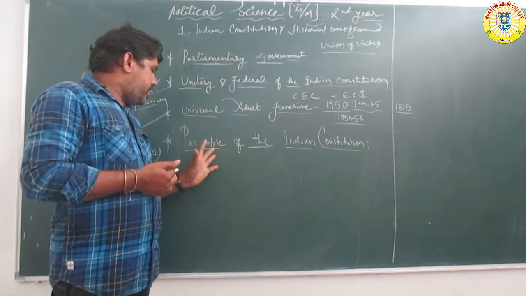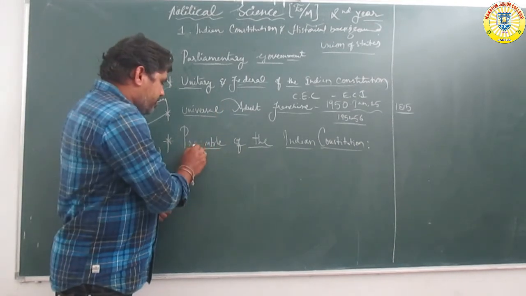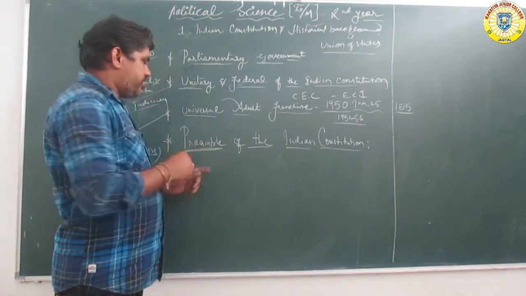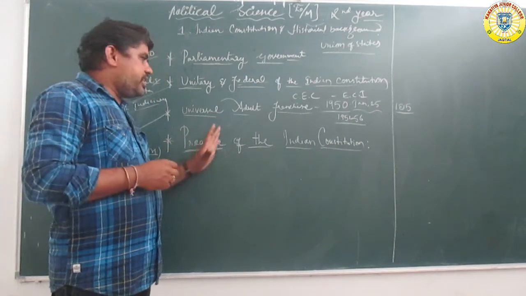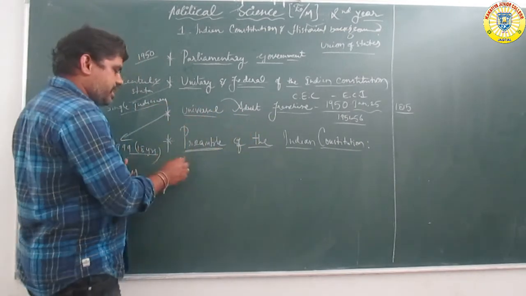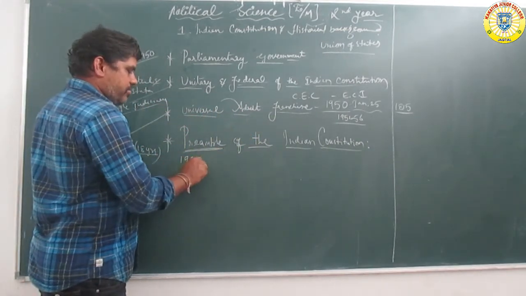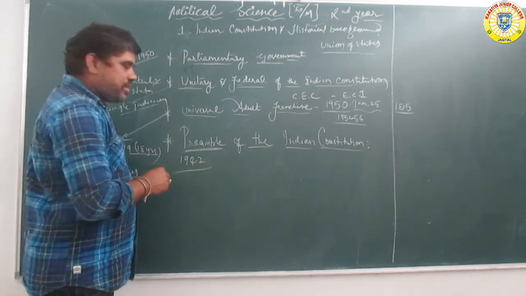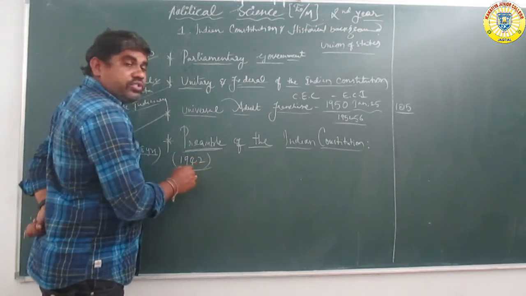Next, the preamble of the Indian Constitution. The preamble, in which year, 1942, constituency elections were conducted.